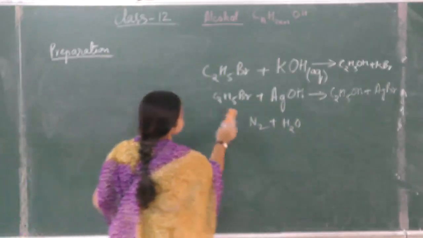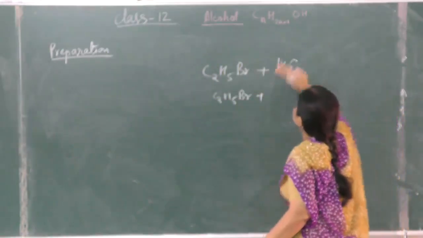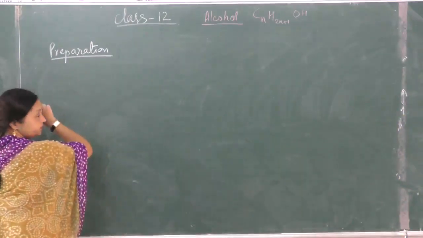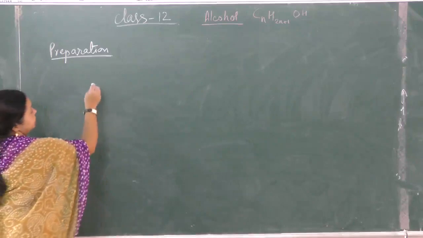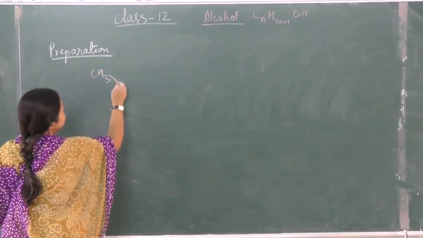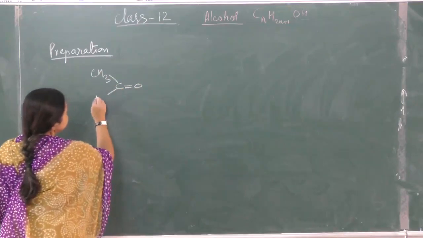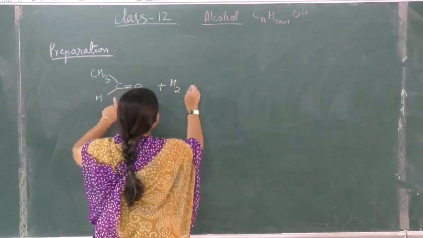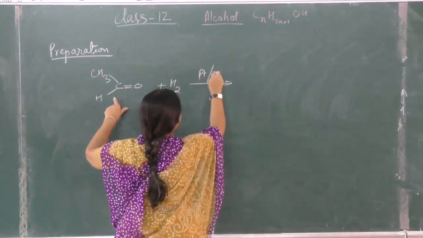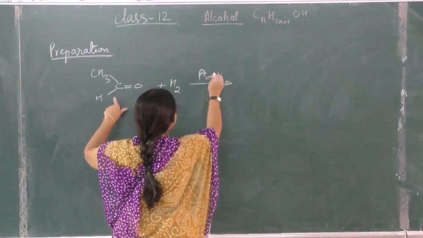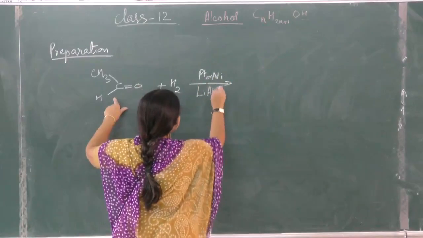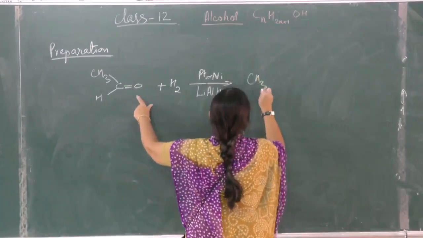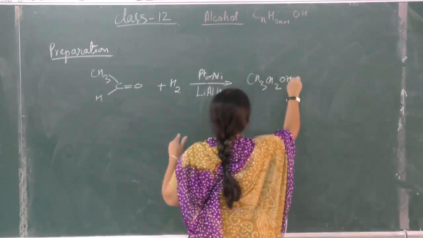Now from carbonyl compounds, like aldehydes and ketones. CH3CHO, an aldehyde, plus H2 in presence of Pt or Ni, or lithium aluminium hydride, any strong reducing agent, gives CH3CH2OH.